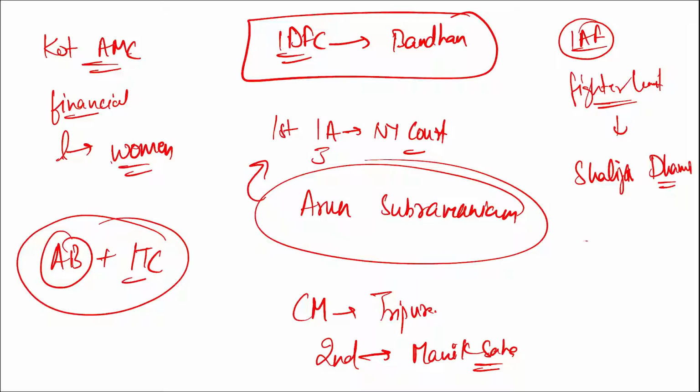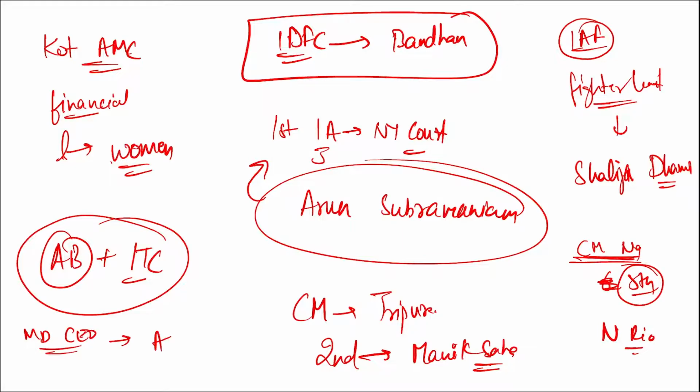Then who became the Chief Minister of Nagaland for the fifth time, not sixth, for the fifth time? Nephew Rio. Right? Then one more, tell me who became the new Managing Director and Chief Executive Officer of Axis Mutual Fund? He will be B. Gop Kumar. B. Gop Kumar will be the new.